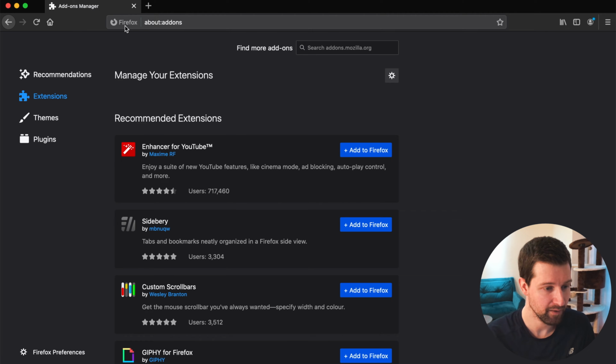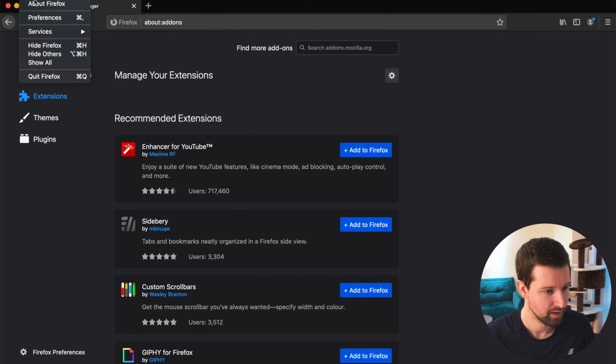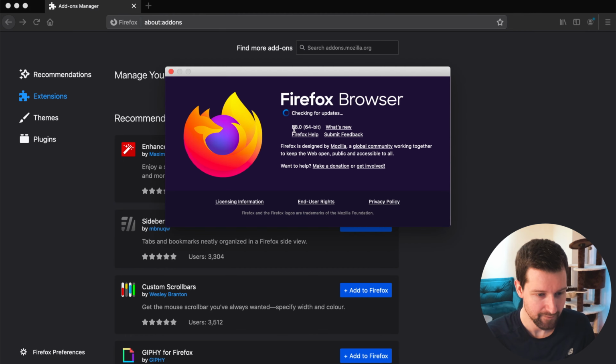Now there's a few tools and things that you can use to get this working, and I'll show you this throughout the video. But let's start by just going to Firefox and showing how we can actually add this extension in right away. So here we have Firefox. This is version, what is this? 88. Okay, so it's quite a new version of Firefox.